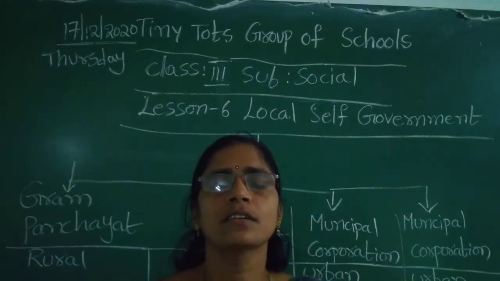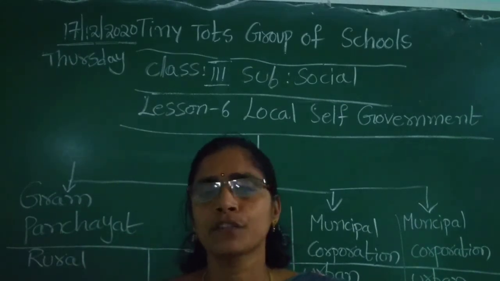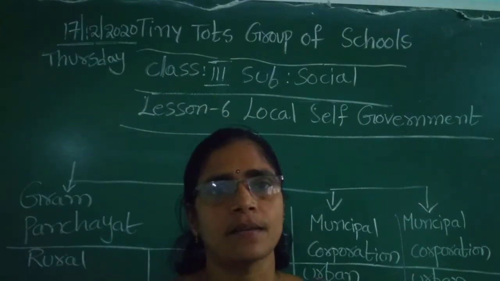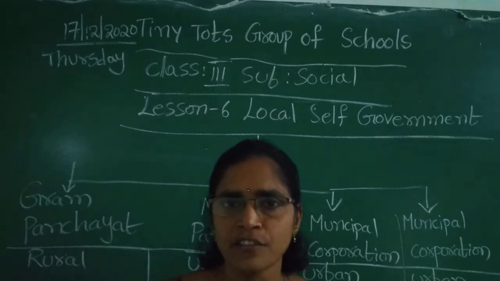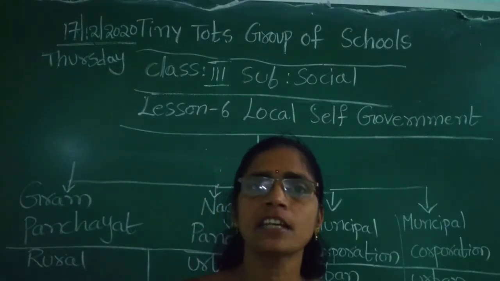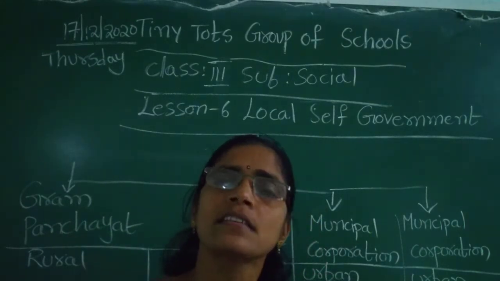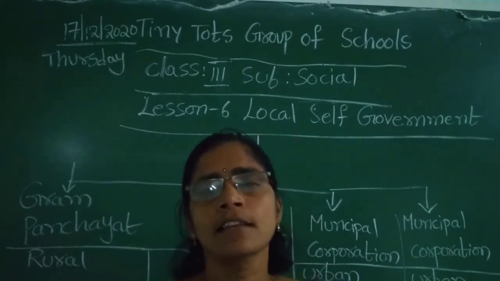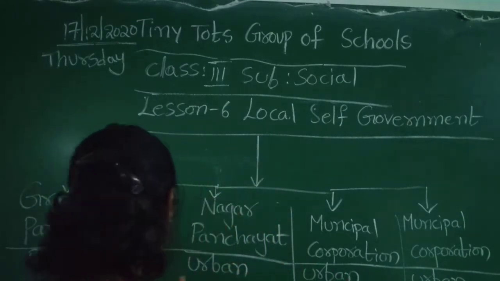Gram Panchayat rules the village and the Sarpanch is the head of the village. Sarpanch is elected by the people directly in the village. So this is about Gram Panchayat. For every 5 years, the people who are having 18 years or above 18 years can vote and they can select their ward members and they can select their Sarpanch directly.